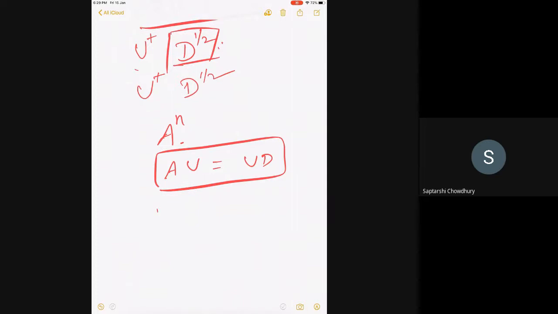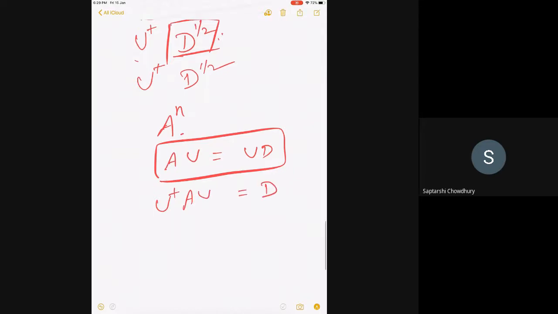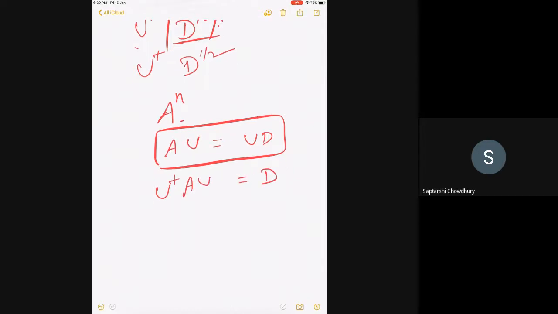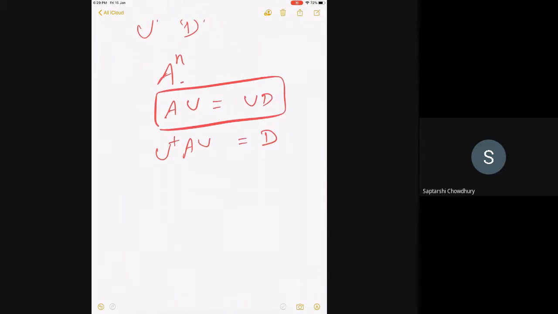Now I have to calculate A to the n. So note that U dagger AU equals D. Is it okay? Yes, sir. Good. Very good. So now I take A to the n, which is A, n times. I transform the same A; instead of A, I write A to the n and transform it by U. What do I get?